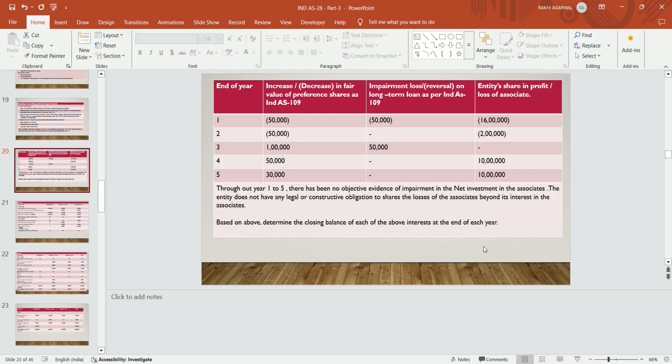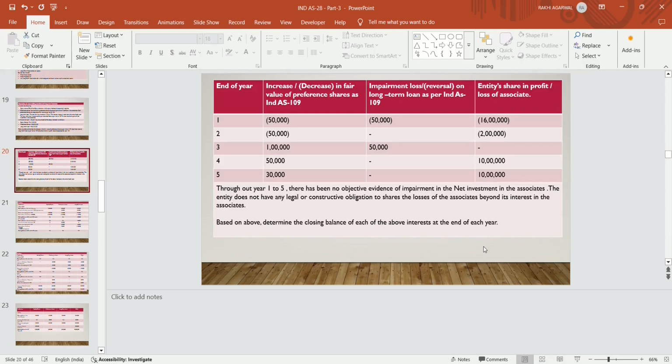And in year 5, there is an increase in the fair value of preference shares by 30,000. There is no impairment loss, no reversal, and entity's share in the profit of the associate is 10 lakh. Throughout years 1 to 5, there has been no objective evidence of impairment in the net investment in the associate. The entity does not have any legal or constructive obligation to share the losses of the associate beyond its interest in the associate.